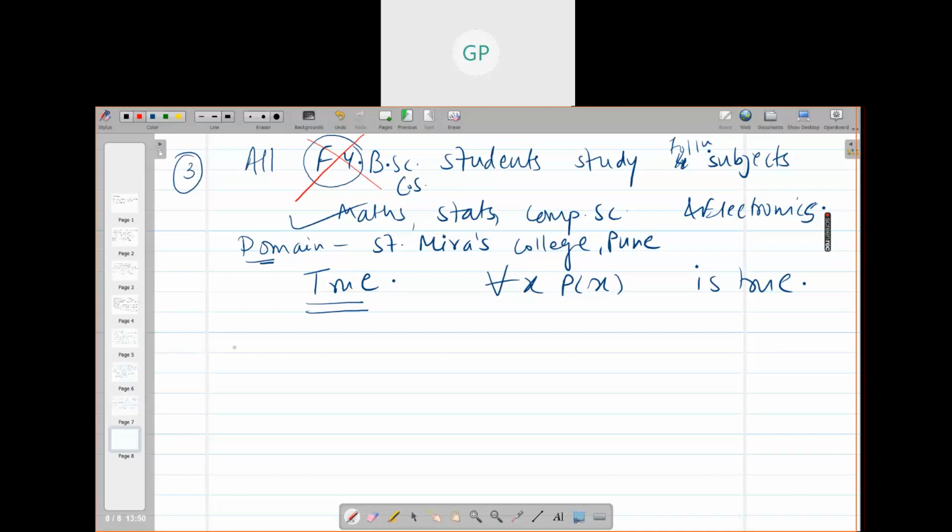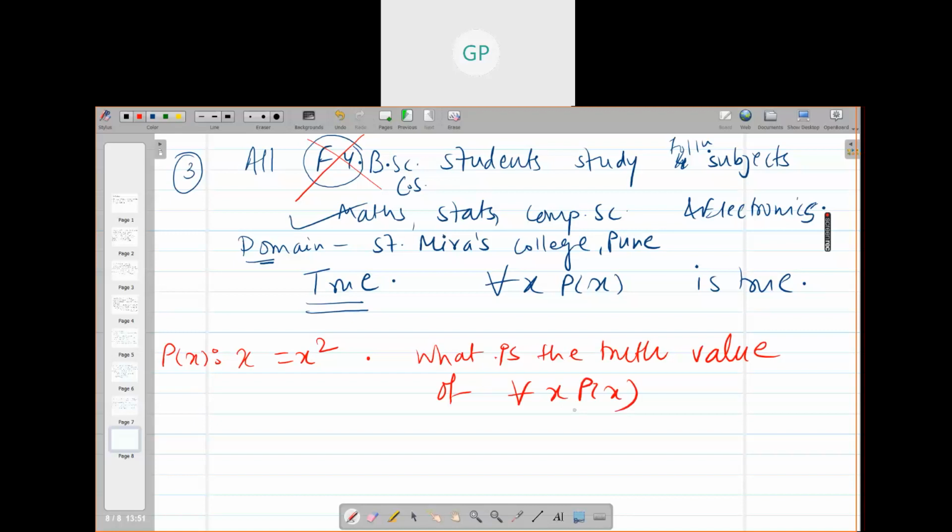The example we took earlier was P(x): x equals x squared, right? What is the truth value of for all x P(x), where x belongs to Z, the set of integers?